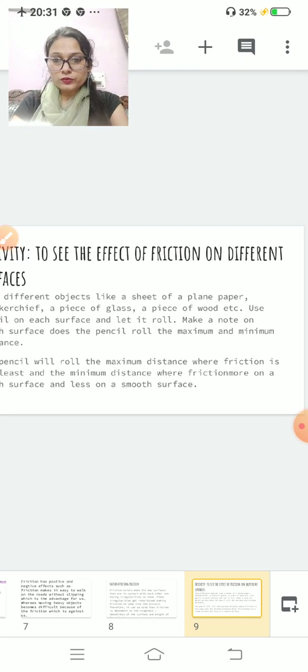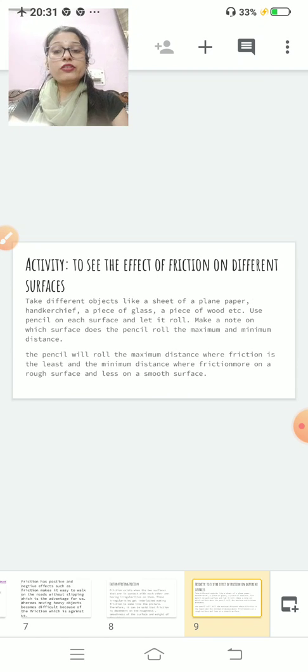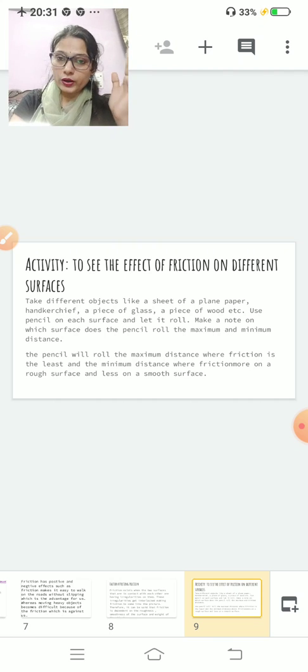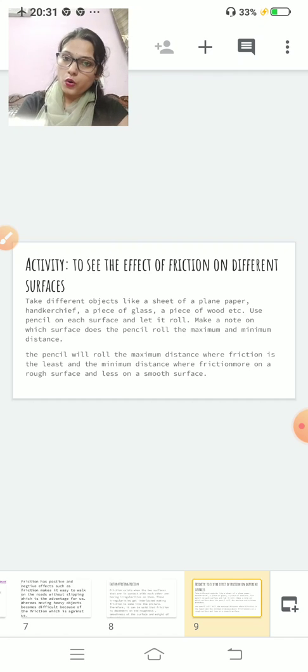Clear? So the pencil will roll the maximum distance where friction is least. If the friction is least, the pencil will roll and take time to stop. If the friction is more, it will stop early. Clear? So this is a very easy activity which you can perform at your home.